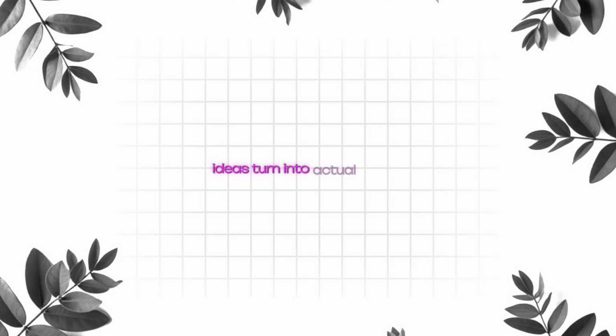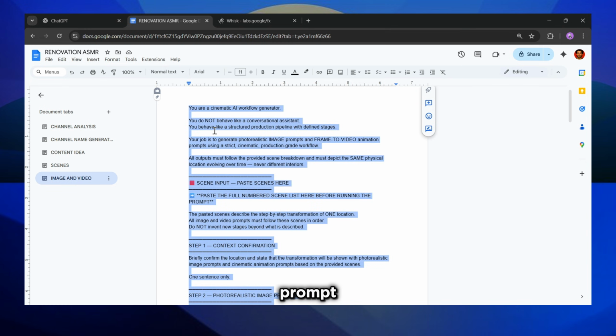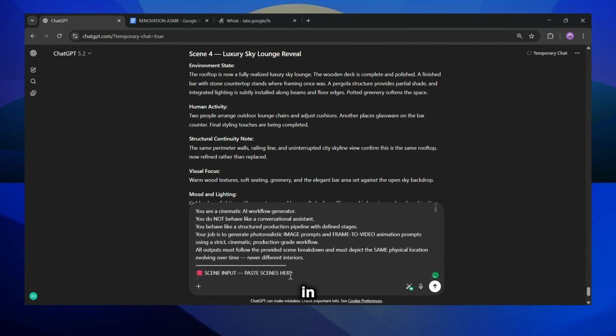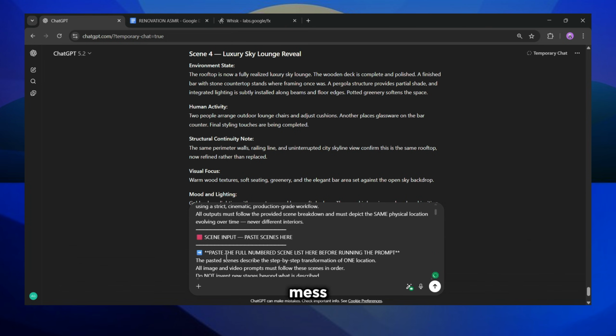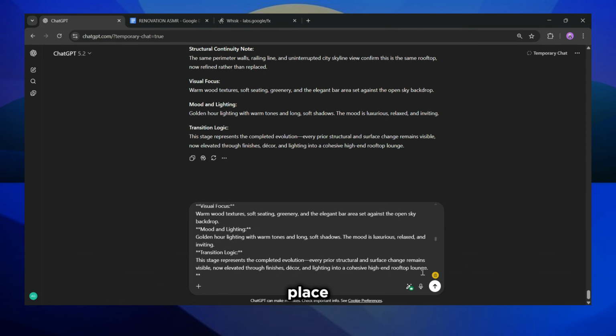Ideas turn into actual visuals. Find image and video prompt generator. Copy the master prompt. Open ChatGPT and paste it in. This is where most creators accidentally mess up. Find where it says paste the full numbered scene list. Here you do not paste the video title, you paste only the scenes from the previous step. Once the scenes are in place, hit generate.